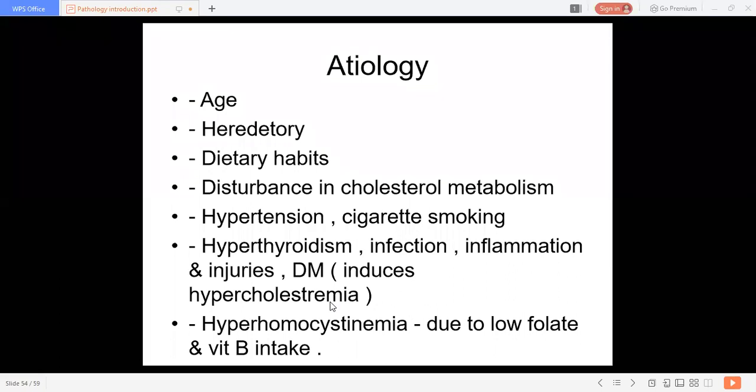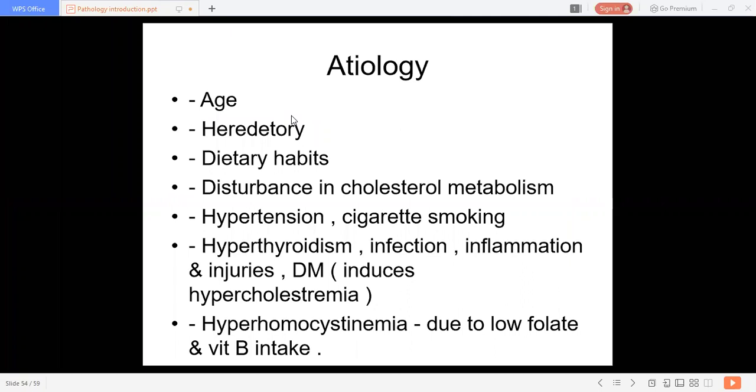If hyperlipidemia or hypercholesteremia is there in your blood, if there is a genetic or hereditary factor, then this may cause early damage to the intima. Diabetes mellitus and hypothyroidism are the two diseases which induce hypercholesteremia.